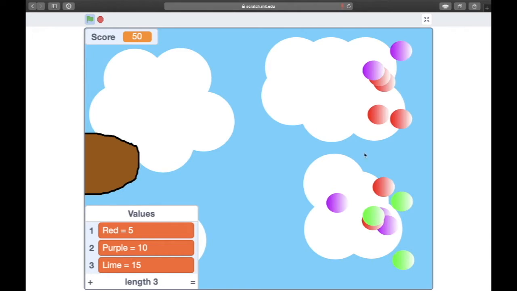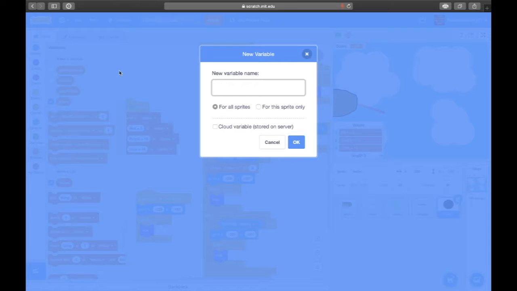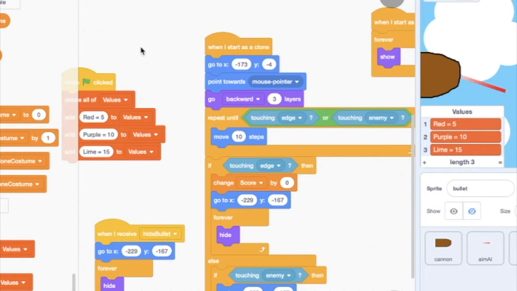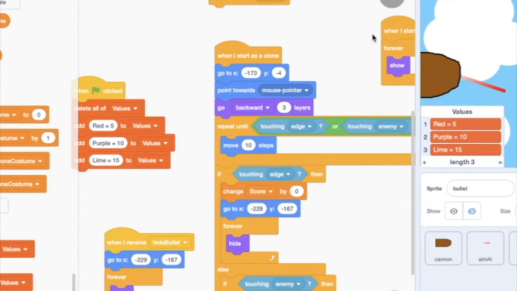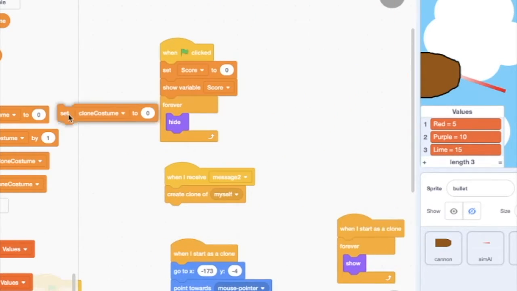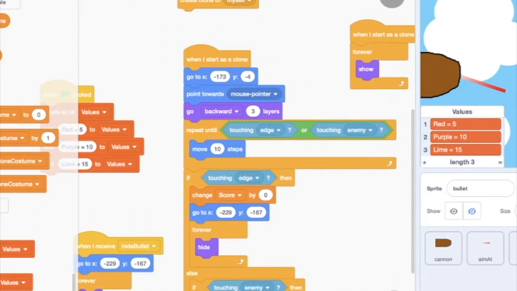So yeah. And actually, I want to do something real quick. I want to add this. So I'm gonna say moves, and basically you're only gonna have a certain number of moves to get everything. Okay, so moves. Basically we're gonna set moves to 0 whenever it starts, and then whenever we create a clone of itself.